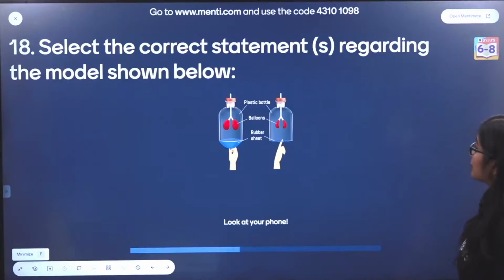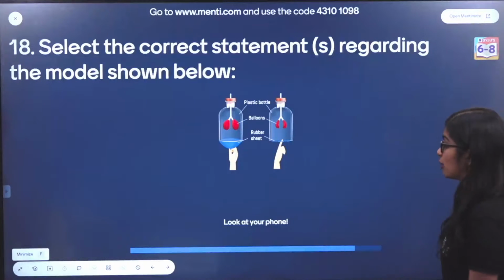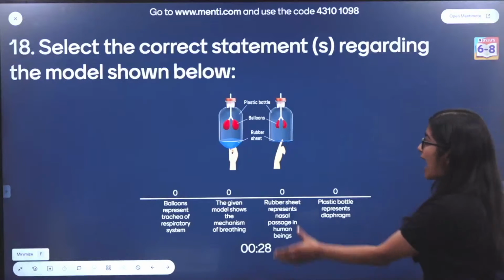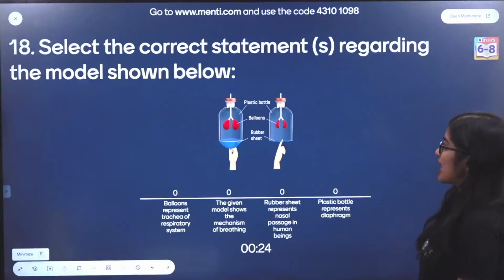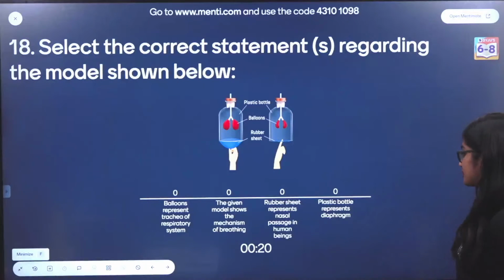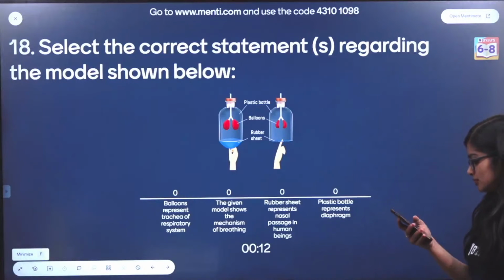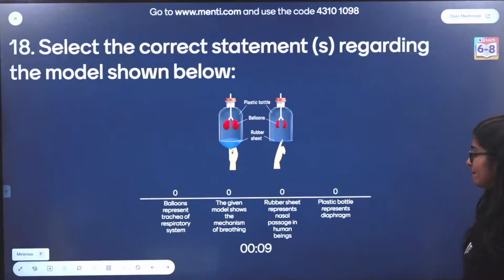Select the correct statement or statements regarding the model shown below. Okay, look at your phone. You have a model and you need to figure out what is correct. So you have plastic bottle, balloons, rubber sheet. Now you just need to figure out what represents what. This is an easy one.